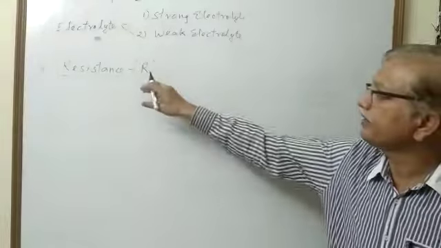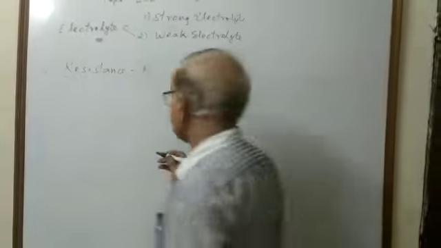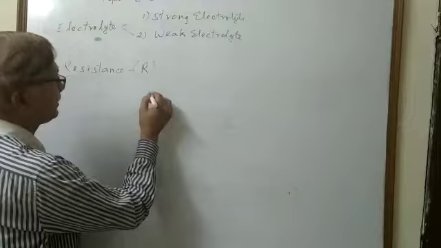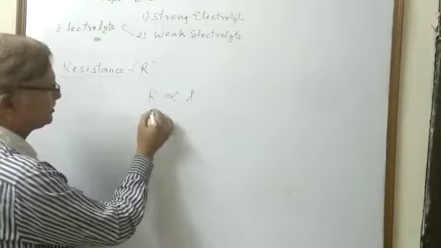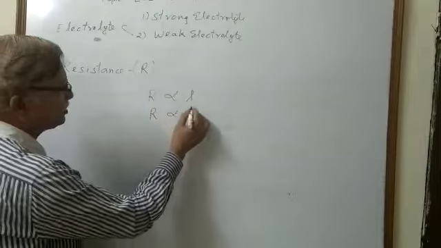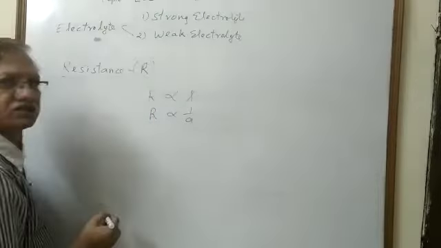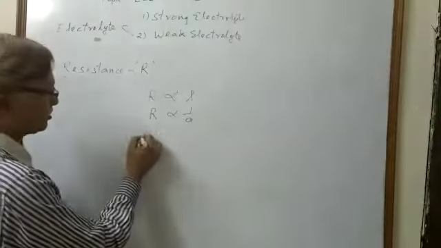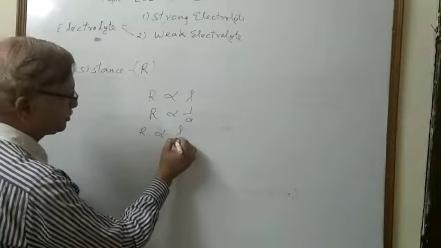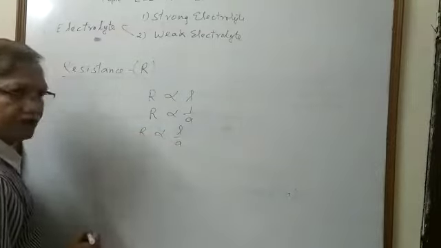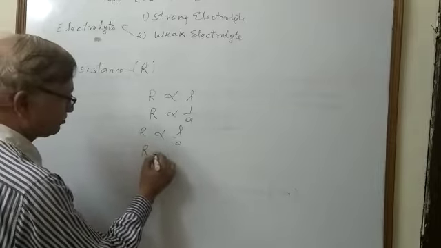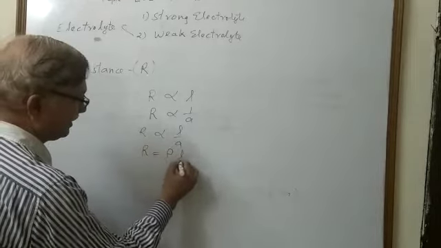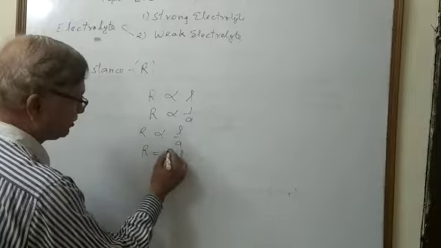It is denoted by R, and resistance of a conductor is directly proportional to the length of the conductor L, and inversely proportional to the cross section area of the conductor. So resistance is directly proportional to L upon A. If we remove the proportionality sign, then resistance R equals rho L upon A. What is rho?